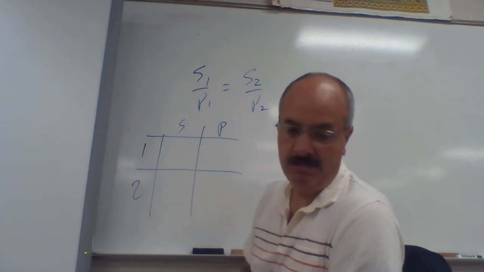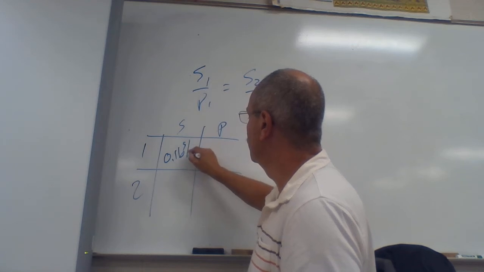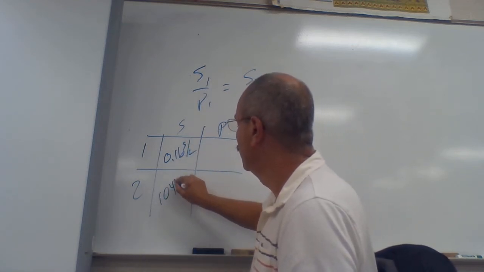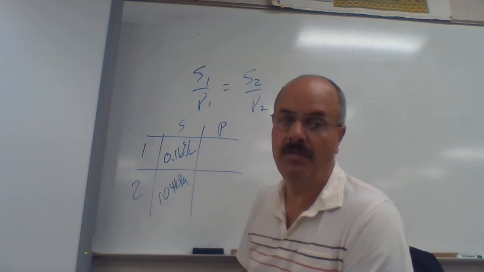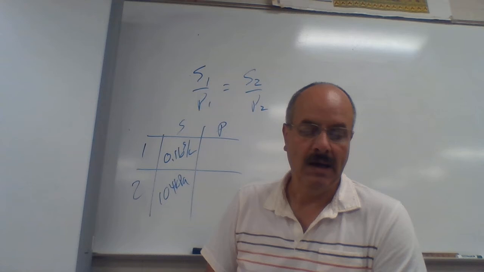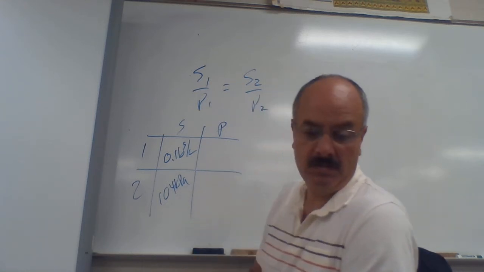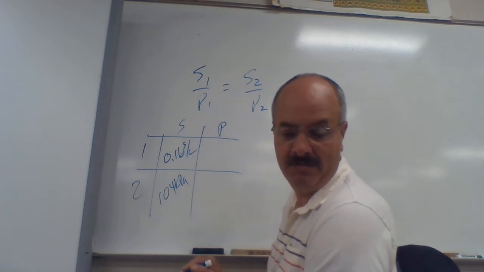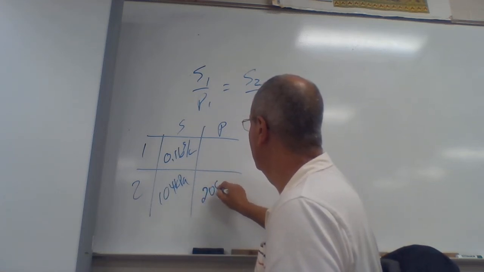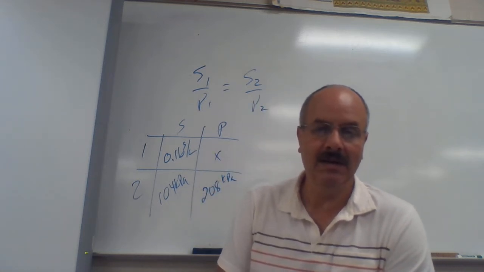Oops, another line there. Okay, so I've got 0.16 grams per liter. That's my solubility to start with. And that's at 104 kPa. Well, that's another unit of pressure, kilopascals, that we'll learn more about later. What's the solubility when the pressure of the gas increases to 208 kilopascals? We want to know what's the solubility at that level.